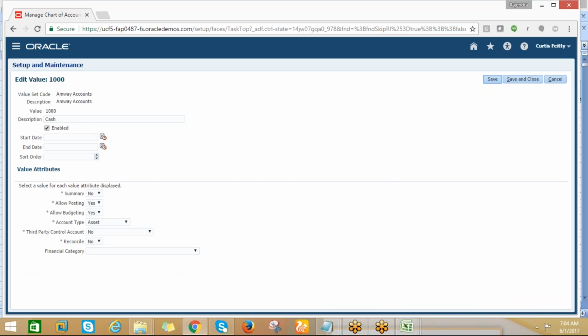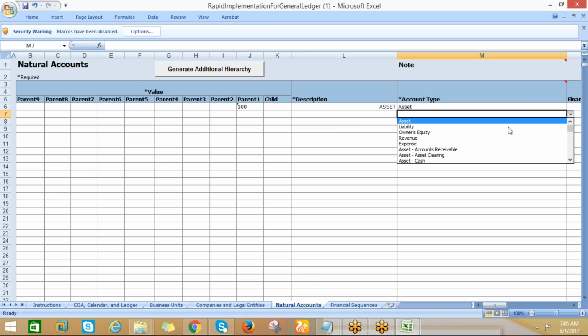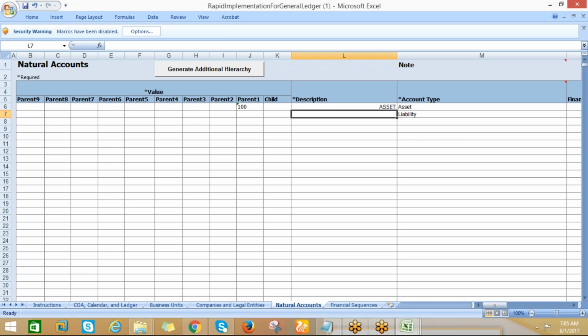So account type I had given, and so here, let me give parent one. So let me take the 100 here, asset. Then in the same way, let me take the liability. So liability, it's a kind of a 200. Okay.